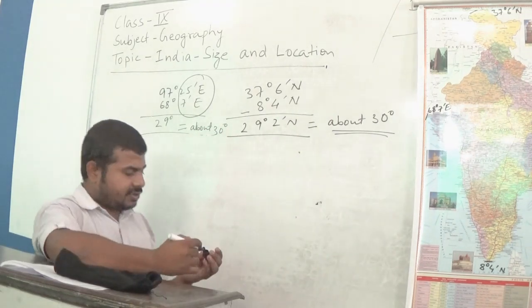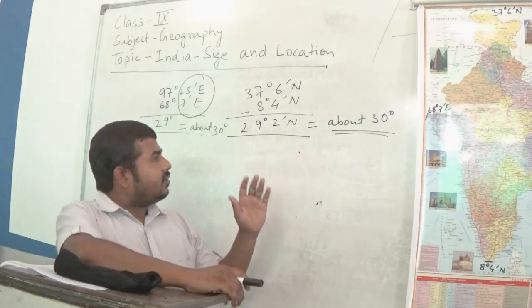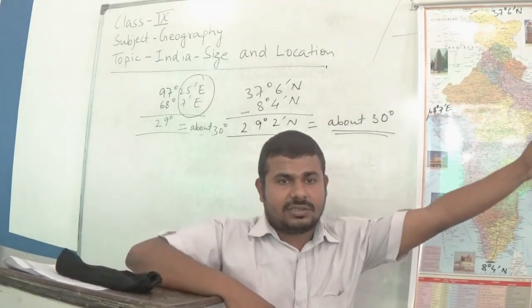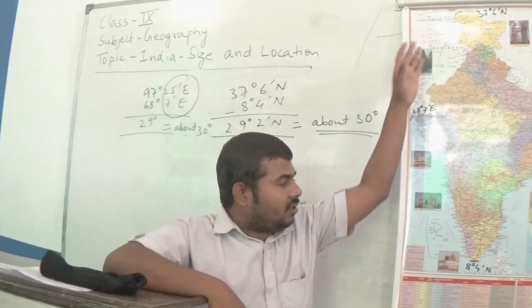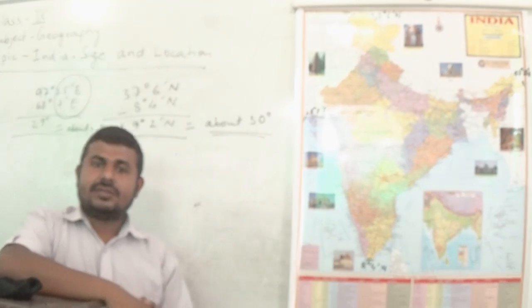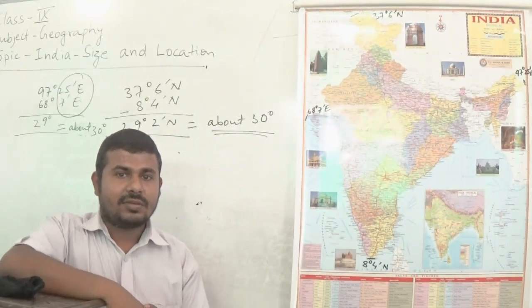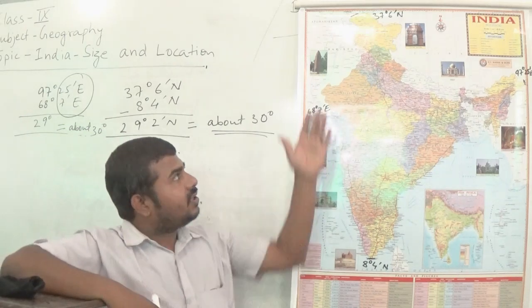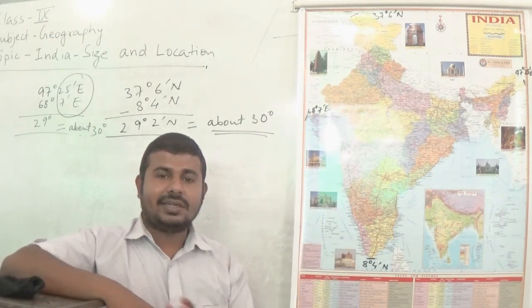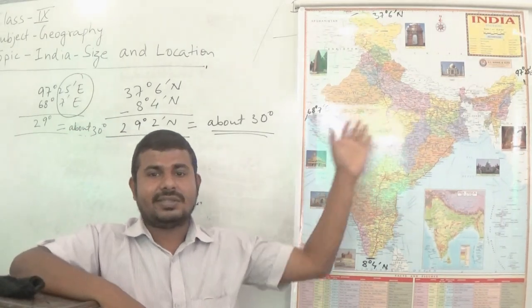So what I am trying to say is that the east-west extension and the north-south extension of Indian mainland is about the same, about 30 degree. But it seems as if the north-south extent is more and the east-west extent is less.